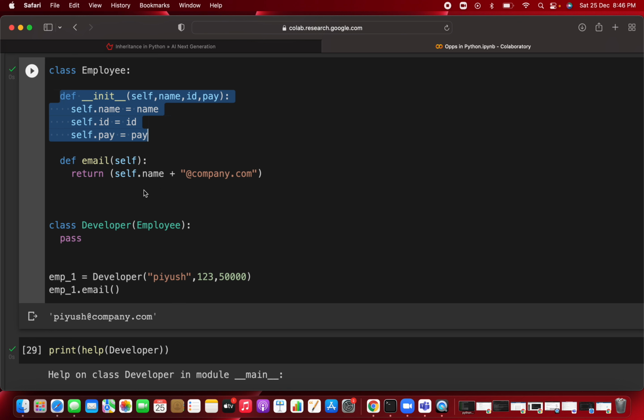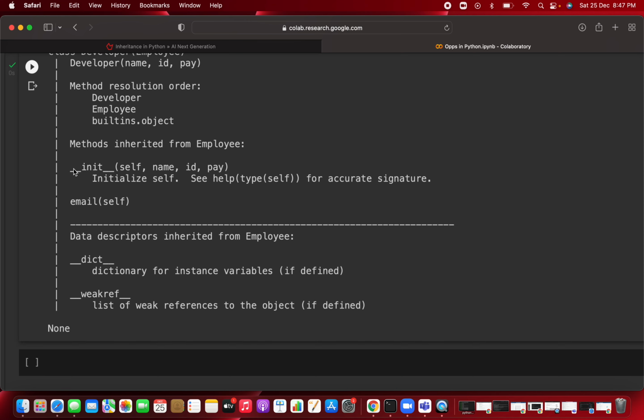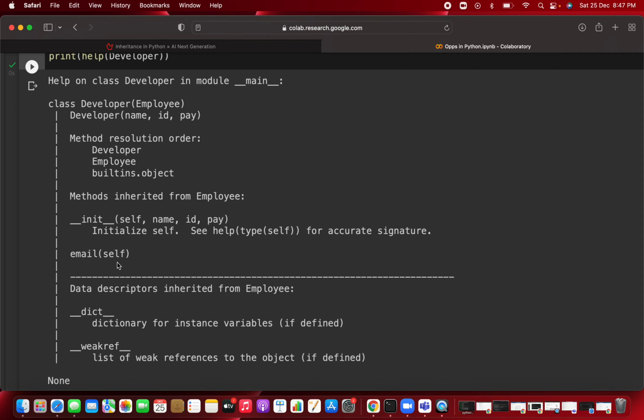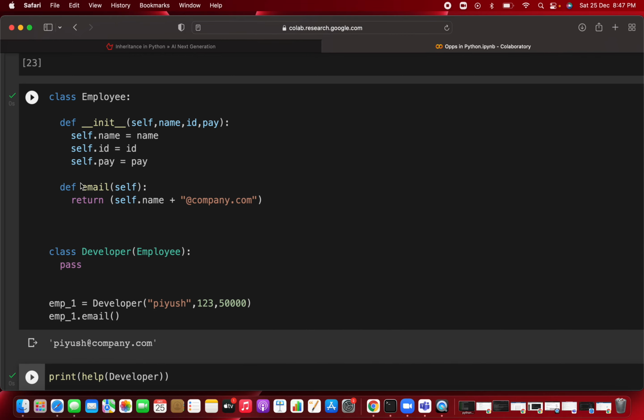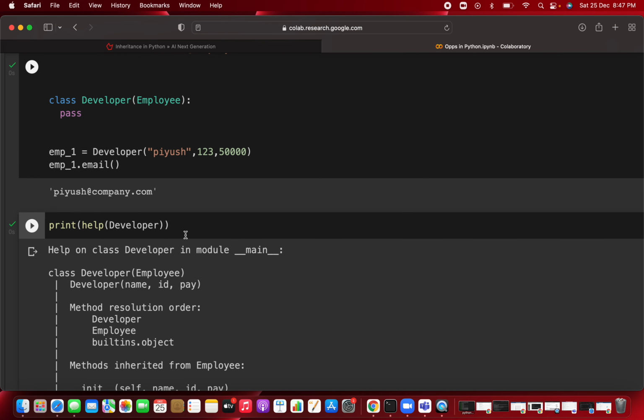First of all, this is about the constructor. Just keep in mind, whenever you are not creating a constructor, that is an init method, in the child class, the init method or constructor of the parent class will be invoked by default. So whatever parameters the parent class constructor takes, you have to pass them whenever you make the object for this child class. Clear? Again you can see the init method takes self, name and id, and then you have created one method, email, and you can see all of this with the help of the help keyword.